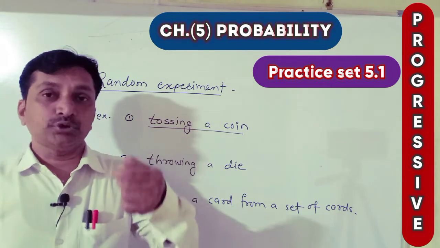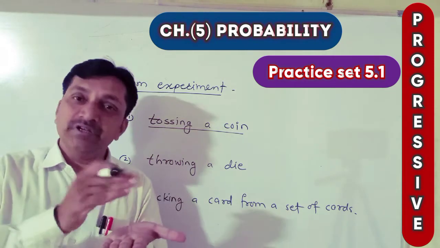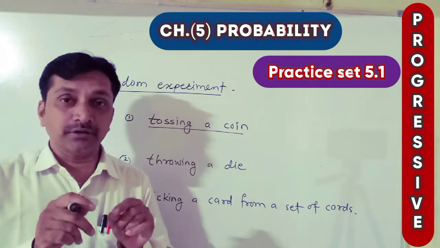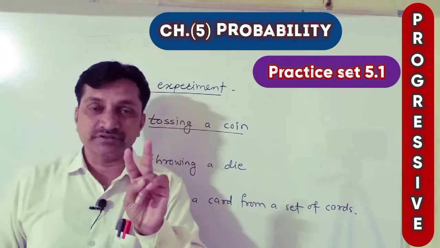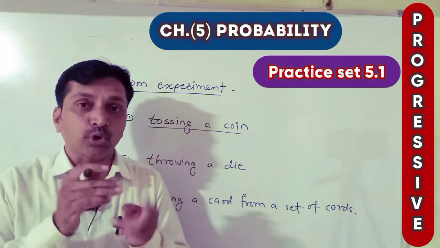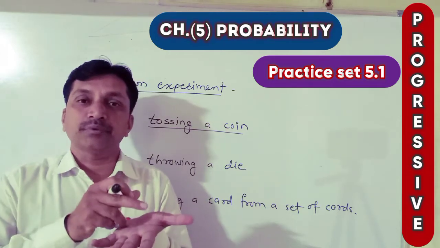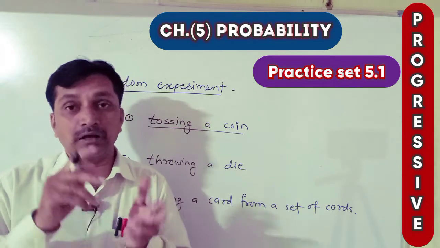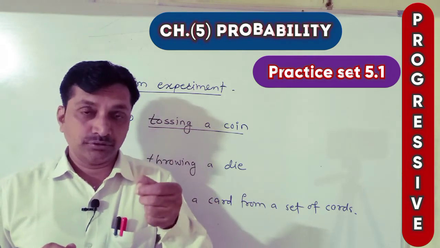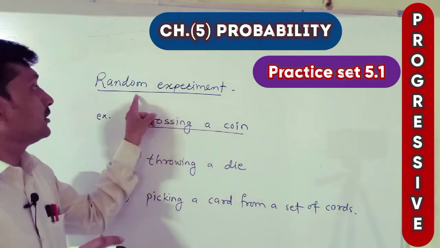If we toss a coin, then either head will come up or tail will come up, meaning head or tail. These are two possibilities. But surely we cannot say which will turn up, head or tail. Out of two, one will be there, but which, with certainty we cannot say, and that's why this is a random experiment.